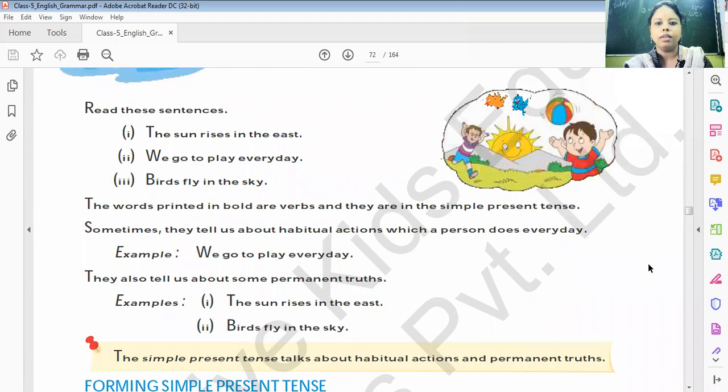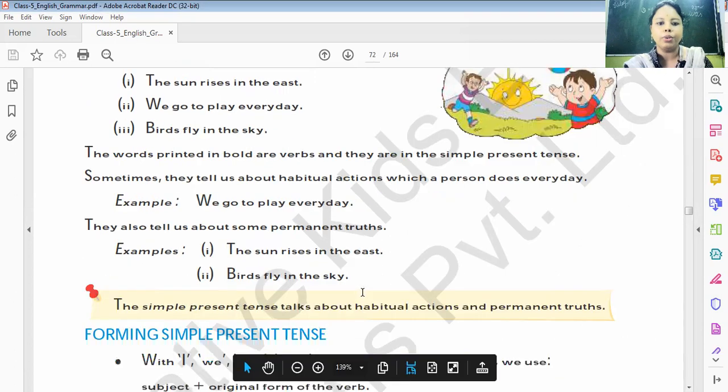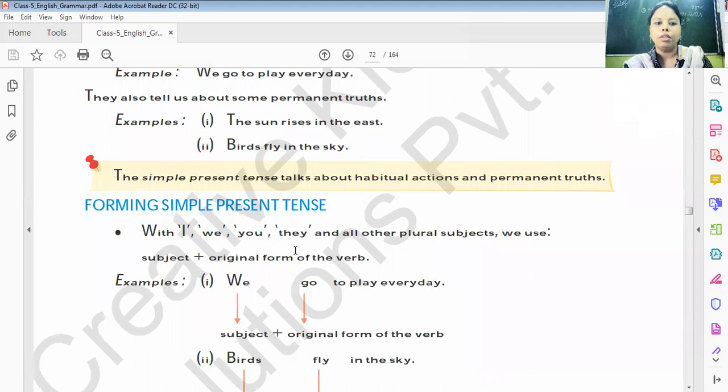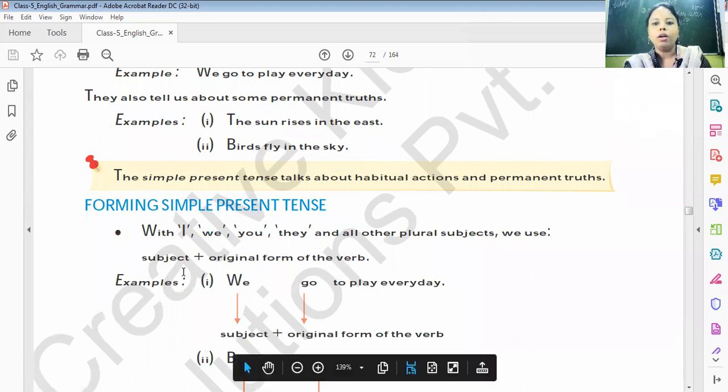They show that they are in simple present tense. As you can see, we go to play every day. They also tell us about some permanent truths: the sun rises in the east, birds fly in the sky. They all are permanent truths. The simple present tense talks about a habitual action or any type of permanent truths.